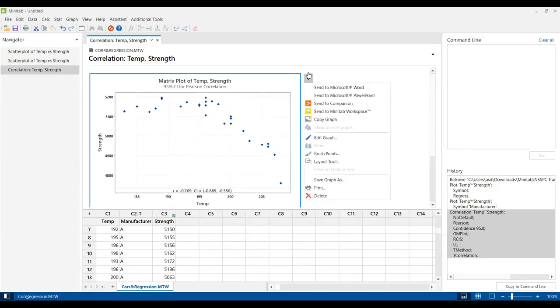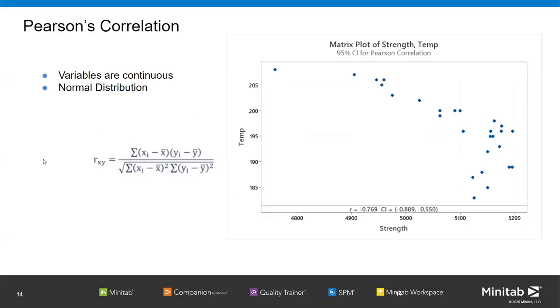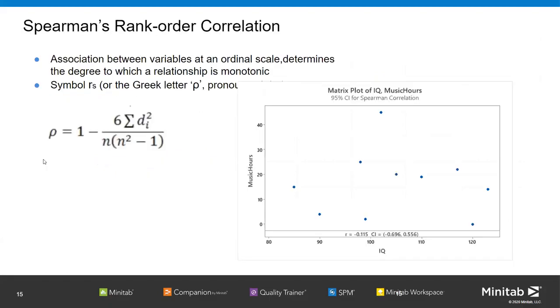Let me move back. I hope this is clear. If there are any questions, please type them in. Let me go back to our slide. Now the next one is Spearman's rank order correlation.